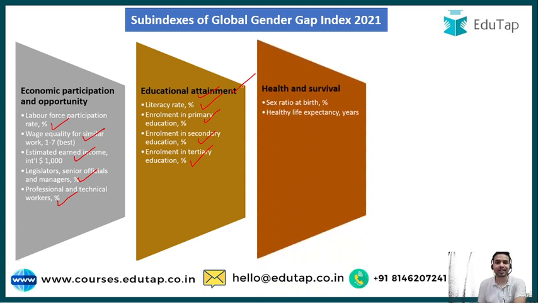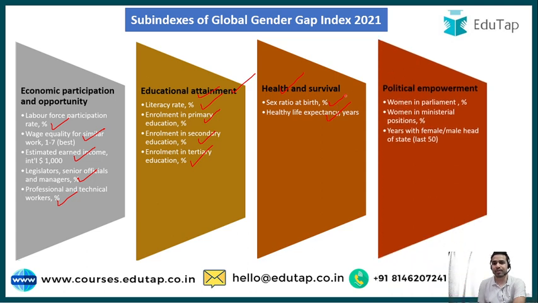Let's look into the third sub-index, that is the health and survival. And guys, under the health and survival, we have two indicators. The first one is the sex ratio at birth, and second one is the healthy life expectancy in terms of years. And guys, if we talk about the fourth sub-index, then it is political empowerment, under which the indicators are the percentage of women in the parliament and the percentage of women in ministerial positions.